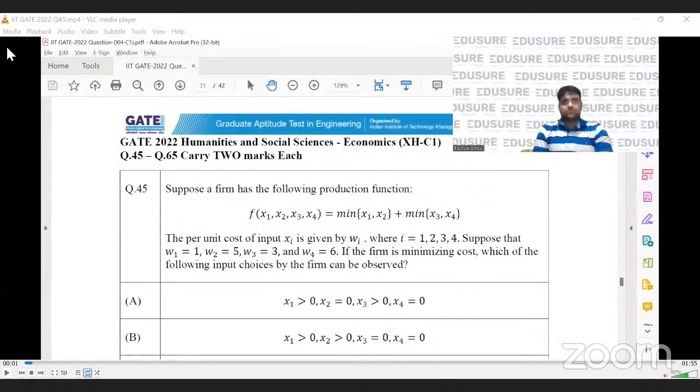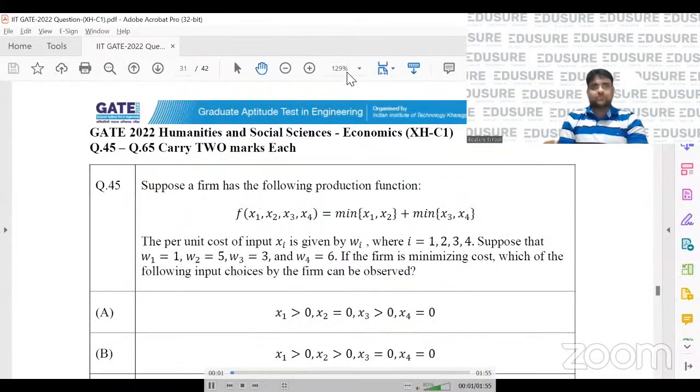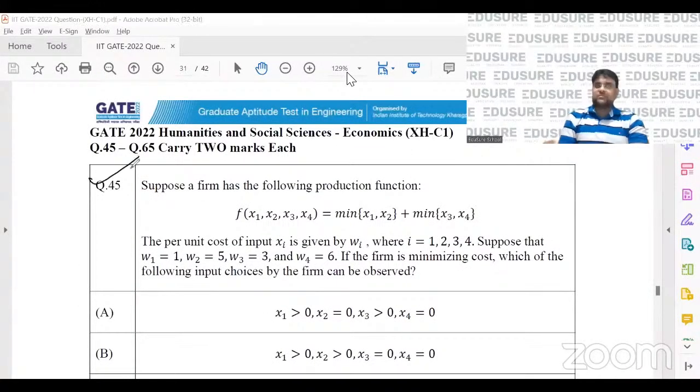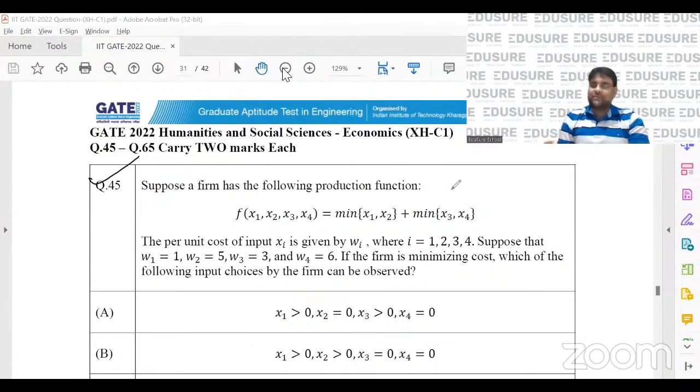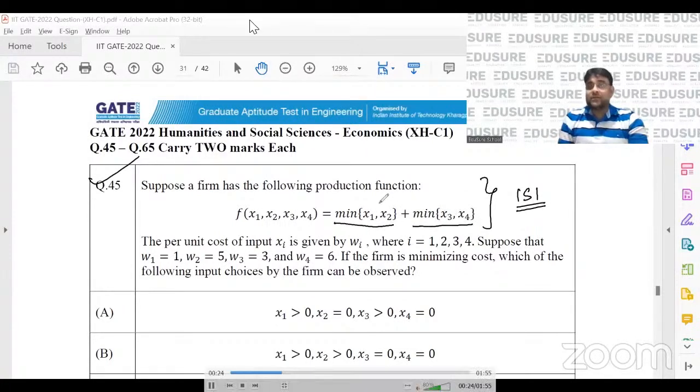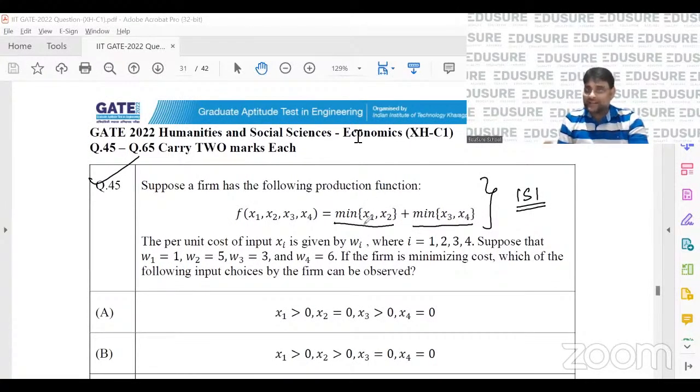Take a look at this. This is GATE 2022 question number 45. Suppose a firm has the following production function. Now, whenever I have this kind of a production function, we have already seen a problem like this in ISI. So whenever we have this kind of a production function, this min x1, x2 and min x3, x4, this combination itself are perfect substitutes, and in itself, it is a perfect complement.